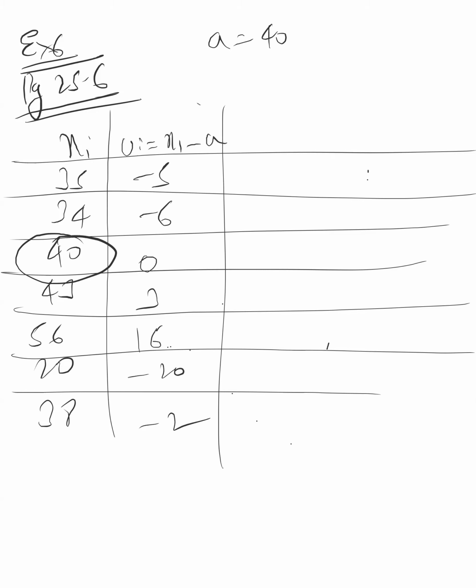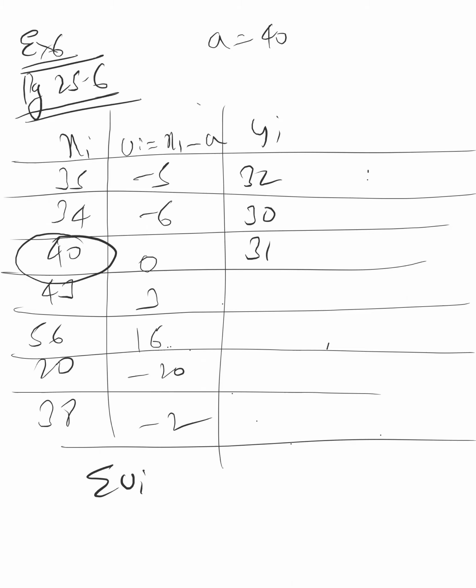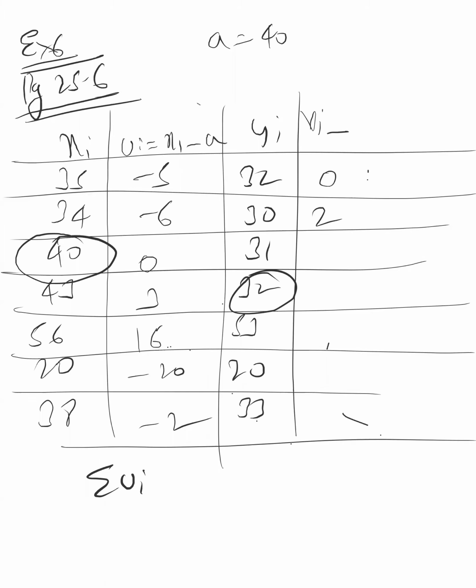It gets somewhat reduced. The calculation becomes less. Then you can find summation ui, and like that we develop vi also. First we write yi: 32, 30, 31, 32, 53, 20, and 33. Then find the vi also. Again you can take some other value, not necessarily the same 40, and then you write down that value also.